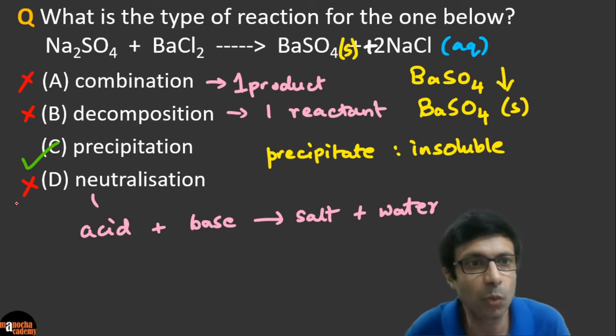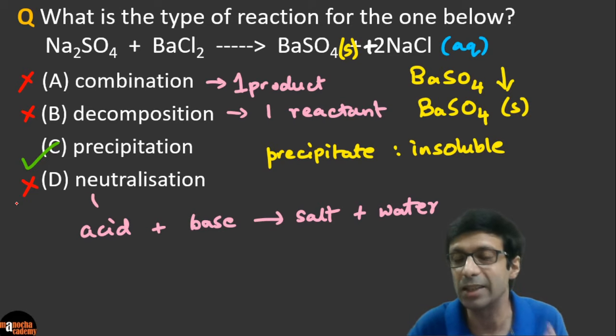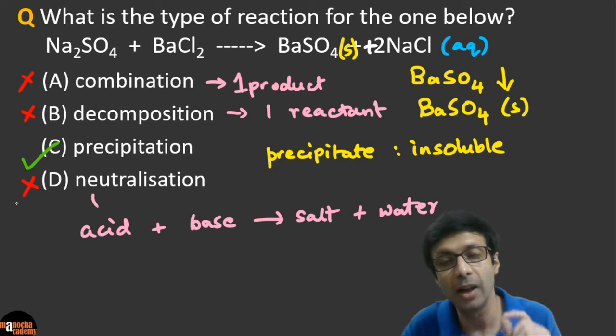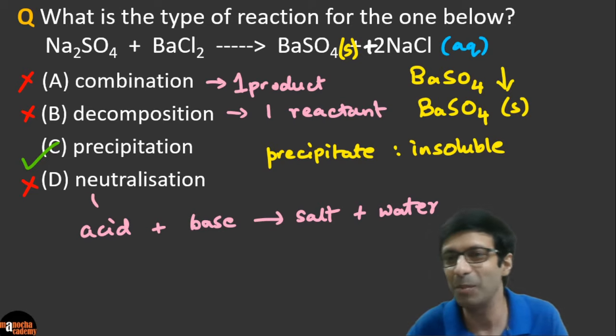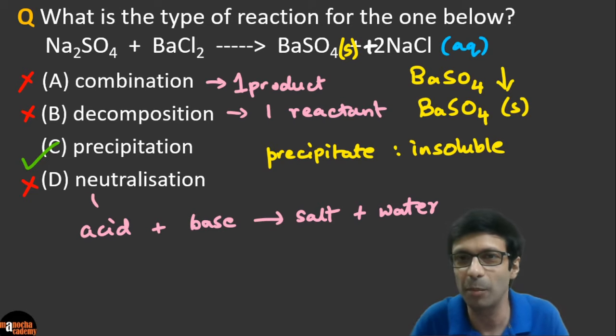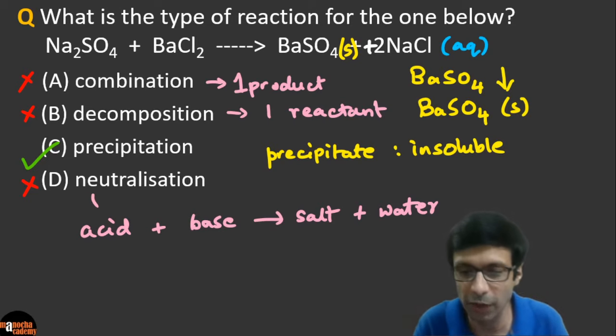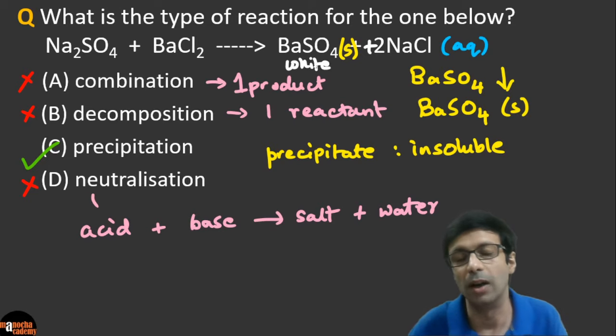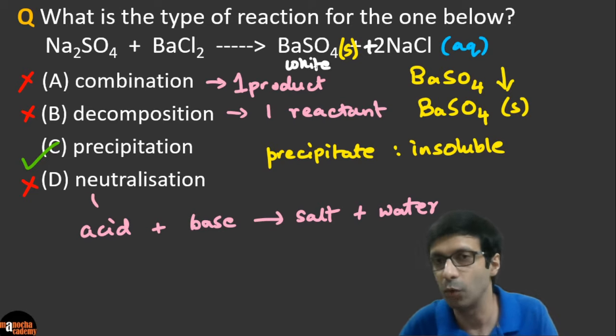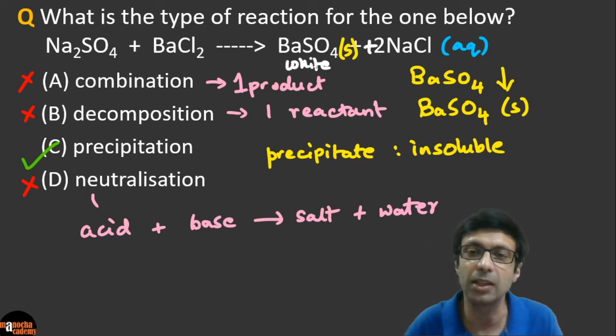Very good. Somebody is asking, what is the color of barium sulfate? I think it's a white precipitate. So yes, this brings about a very important point. Guys, do learn your colors. It's very important, because the chemistry exam is a colorful exam. It's full of colors and observations. So whenever you see some important color, do learn it up. And you can check it if I'm wrong, but as far as I remember, it's a white precipitate which is insoluble.